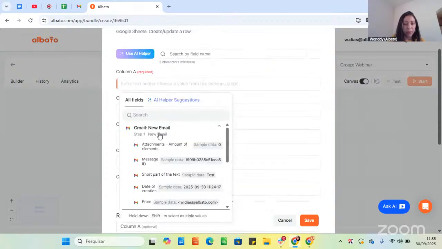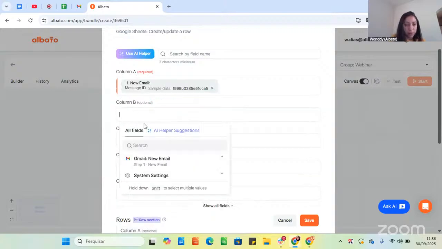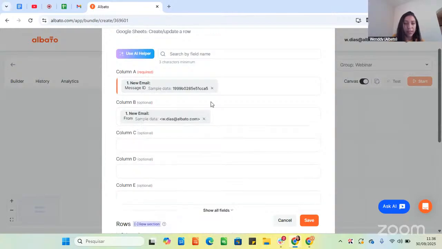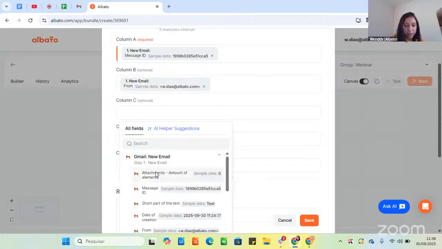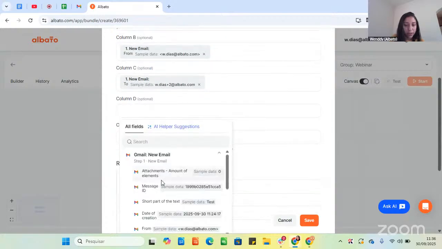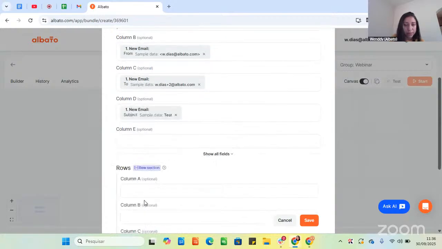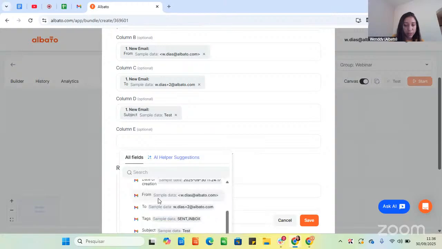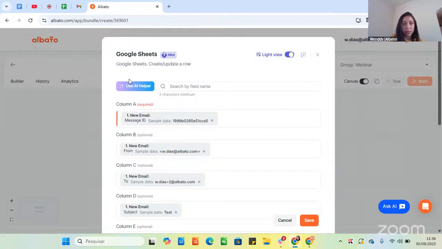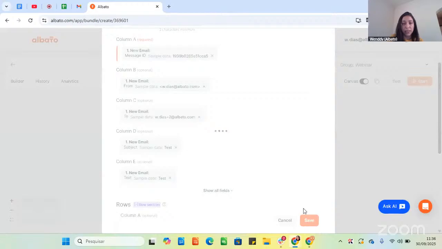Okay, just a hint, and then we can map the fields based on the data we receive with the trigger. So for example, here in the message ID, if I want to use it in the column A, I can do it. Same thing, if I want to add the from email address, I can add it. If I want to add, I don't know, the to or the address, I can do it all. Here, I'm mapping the fields based on the data we receive in the trigger step. So I added a lot of information here, mapping the fields according to what I want to build in my spreadsheet. Then I just click Save.